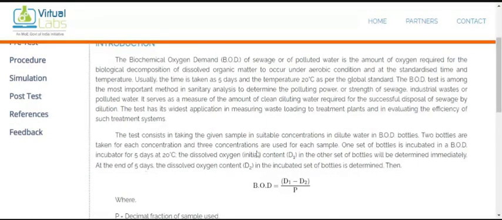Okay, so now the test consists of taking the samples with a suitable concentration in dilution water in BOD bottles. So we are taking two bottles. In one, we instantly take the value of DO, and the other one we keep in the incubator for 5 days at the given 20 degrees Celsius temperature set point.